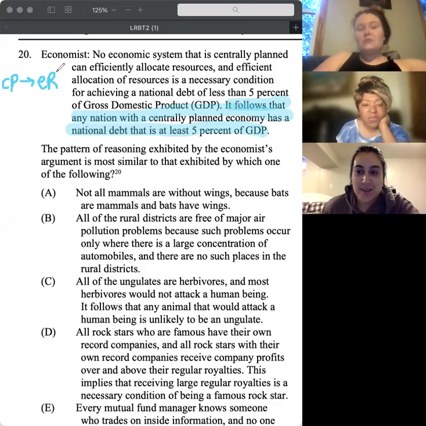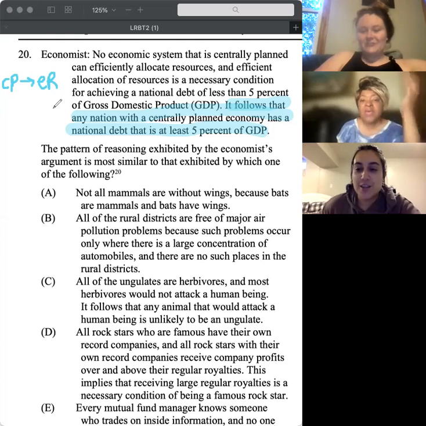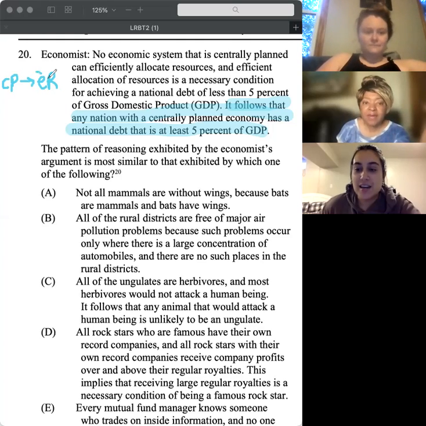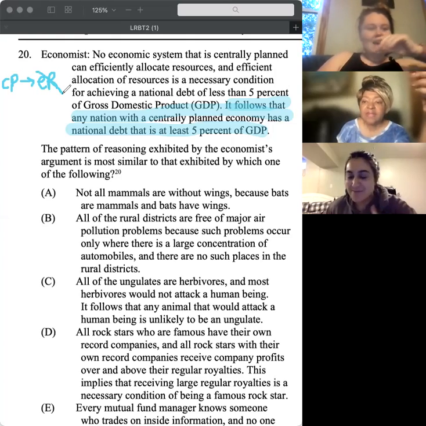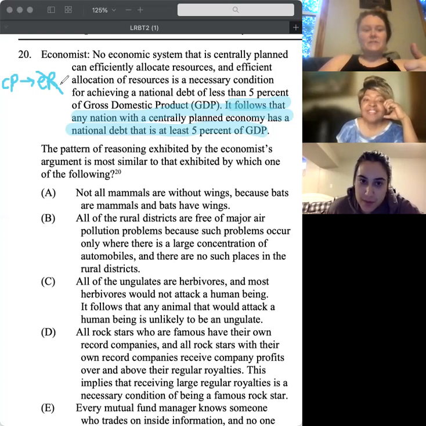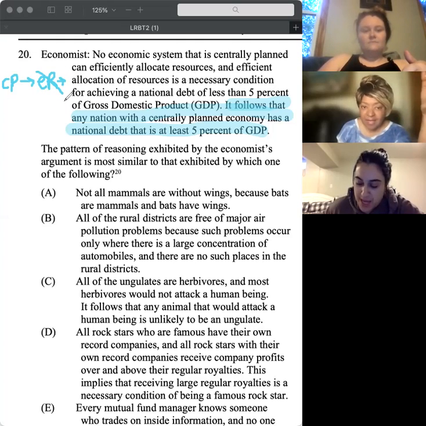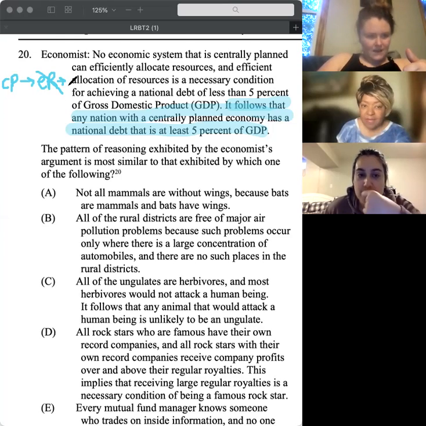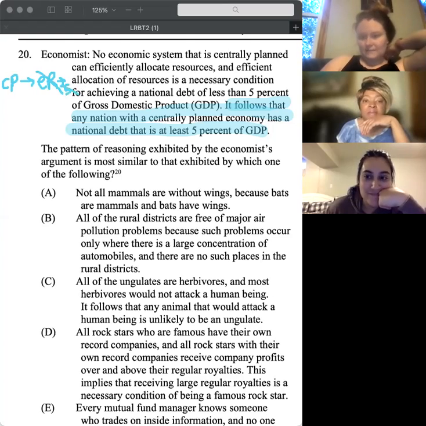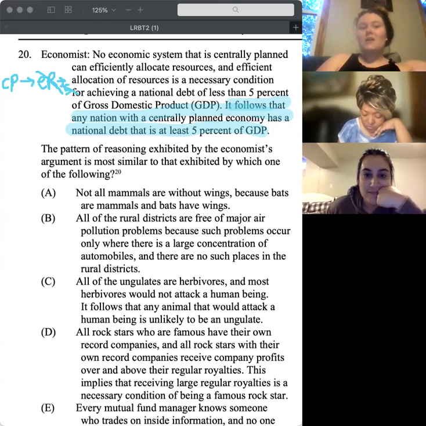But then, do you do anything to your allocate resources or efficient resources? You're going to negate it. Negate it, excellent. And if we don't have efficient resources, then what happens? Then you can't have a national debt of less than 5%. Awesome. And then what's the contrapositive of this statement?